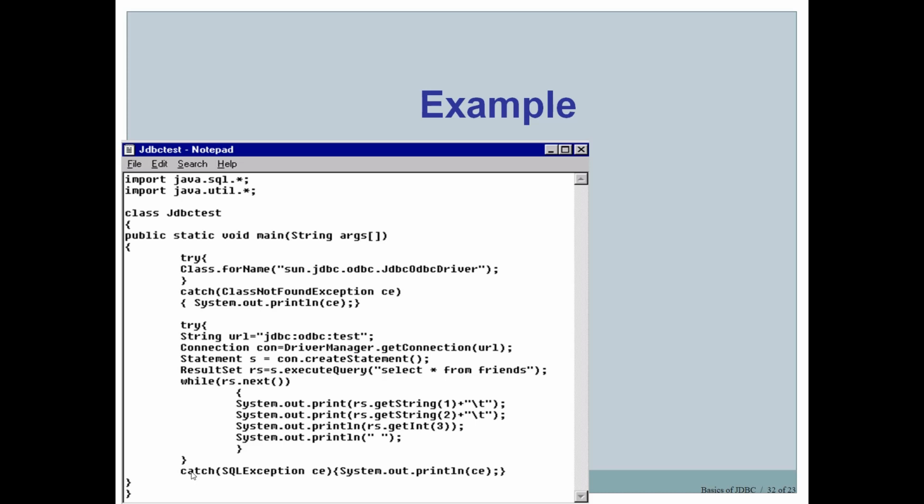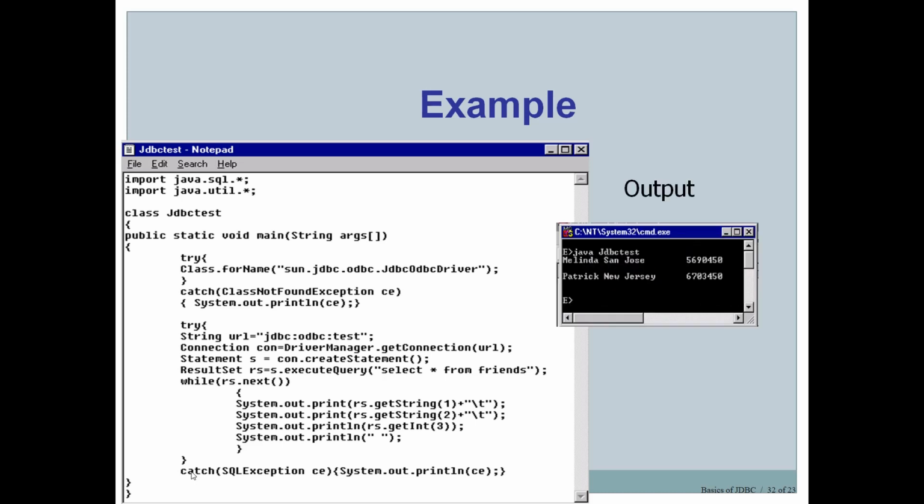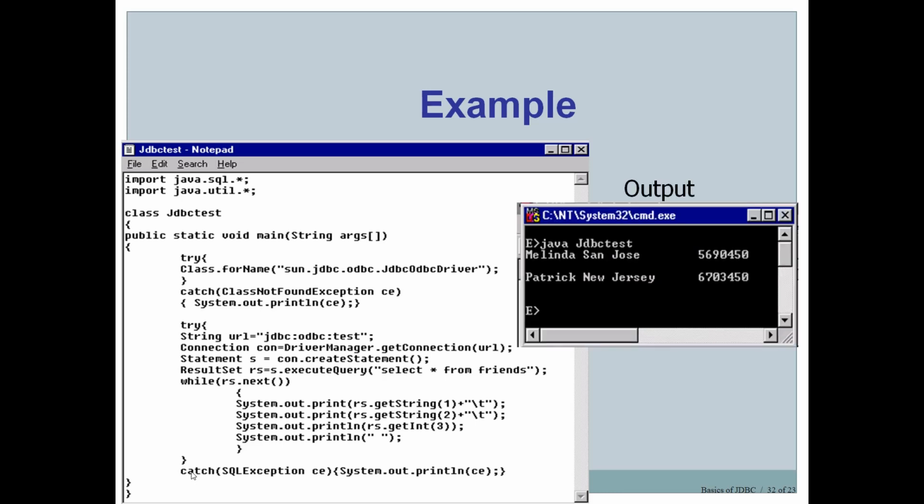Now you can see the result of this program as well. It may return something like this if you have data in the database. This is the first column data, this is the second column data, this is the third column data. The third column data is considered as a mobile number, so we have used getInt to retrieve it. So 2 rows it is returning, and that we have printed on the console.